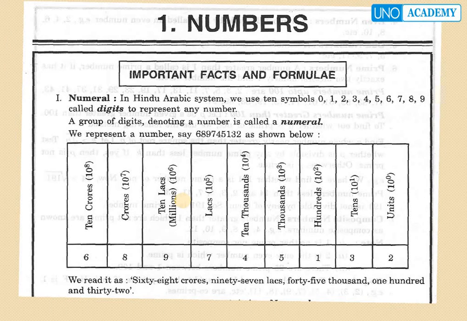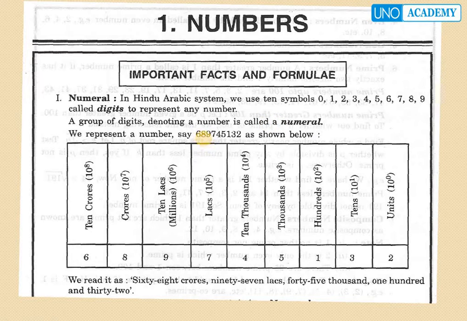The first topic in the quant is numbers. Numbers is the basic topic that we are starting here. Okay, let's get into the topic. Numeral. In the Hindu-Arabic system, we use 10 symbols like 0, 1, 2, 3, 4, 5, 6, 7, 8, 9, called digits, to represent any number. A group of digits denoting a number is called a numeral.